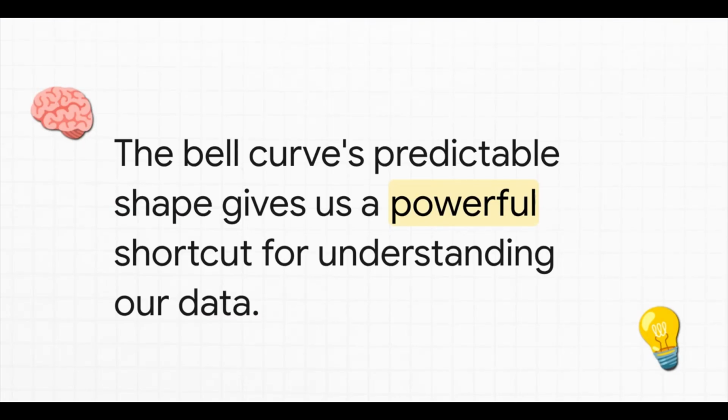Because this shape is so consistent, so predictable, it gives us a massive shortcut. We can stop guessing about our data and start making very specific, quantifiable statements about what to expect. So here's the first rule of the bell curve. A massive 68%. That's more than 2/3 of all our measurements are going to land within just one of those consistency scores, one standard deviation from our average. This is the sweet spot, the most likely zone for our results.